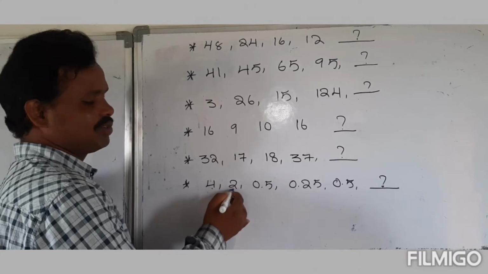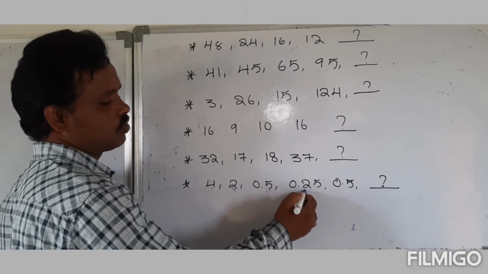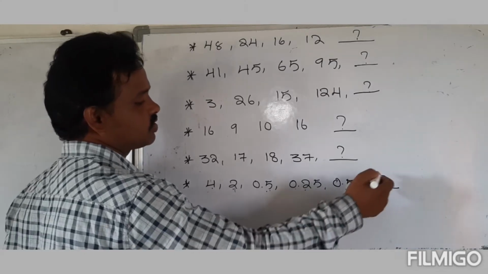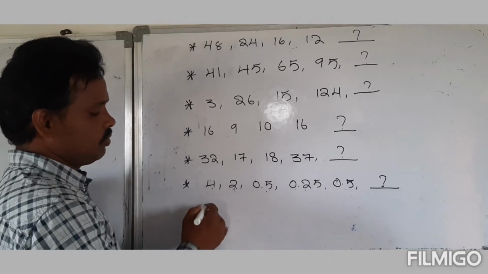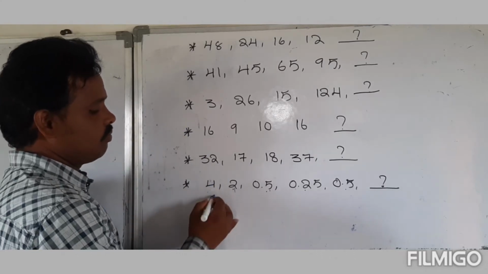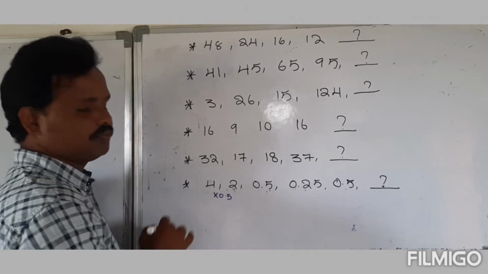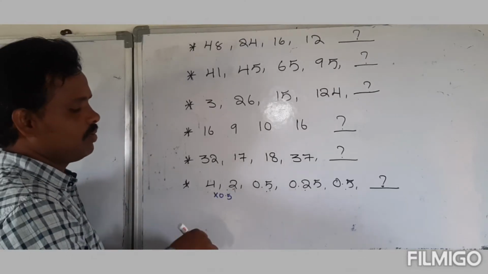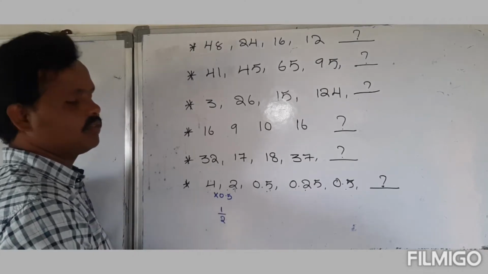Observe here: 4 became 2, 2 became 0.5, 0.5 became 0.25, then again 0.5. What is next? When 4 is multiplied by 0.5, we get 2. Multiplying by 0.5 means multiplying by 1 by 2.